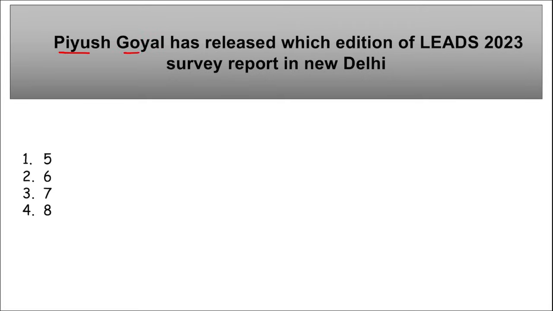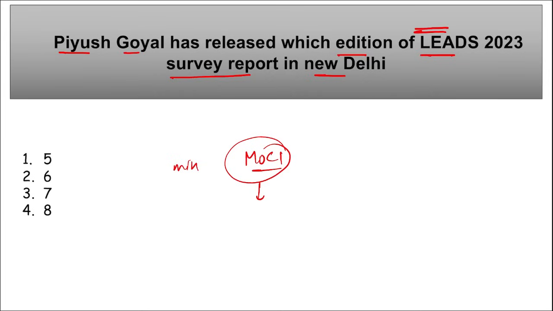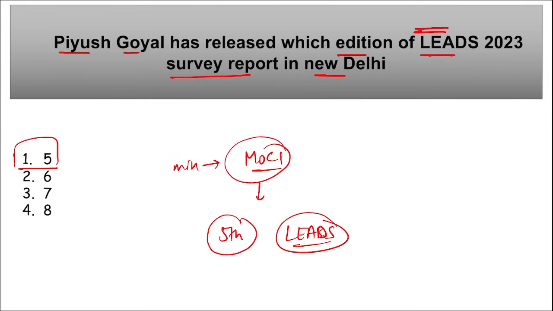First is, Piyush Goyal has recently released which edition of the LEADS 2023 survey report in New Delhi? So remember, our Ministry of Commerce and Industry, right? Here, who is our Union Minister? Piyush Goyal. Either the ministry can be asked or the name of the person can also be asked, that who has released this LEADS survey report 2023. So this was released by Piyush Goyal, or if the name of the ministry is asked, Ministry of Commerce and Industry, and this was the 5th edition of the LEADS report, that is Logistics Ease Across Different States 2023 survey report. This was released in New Delhi, right?